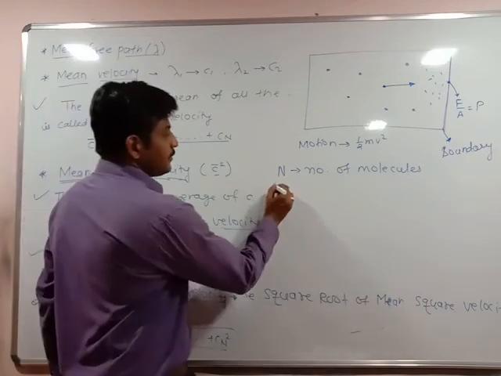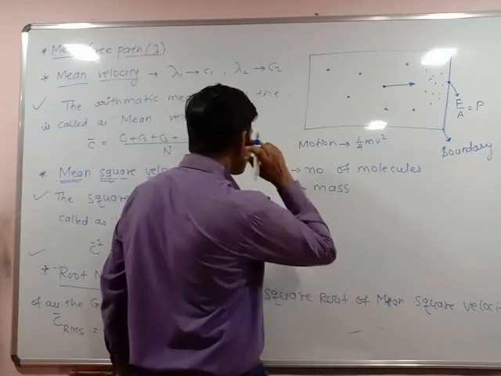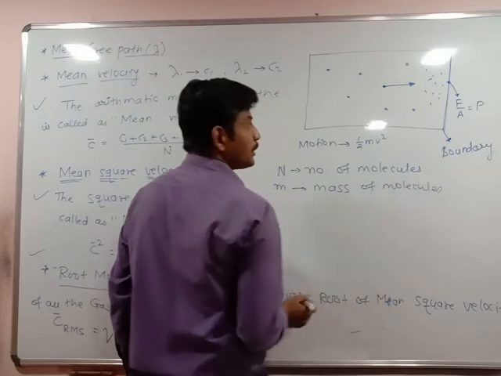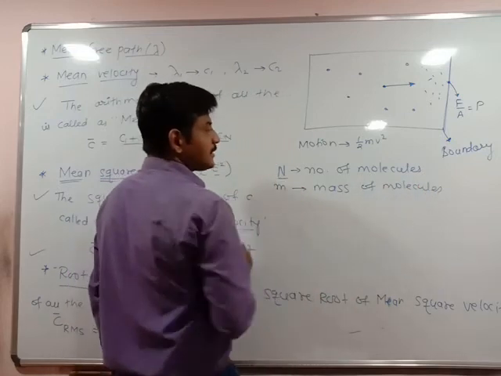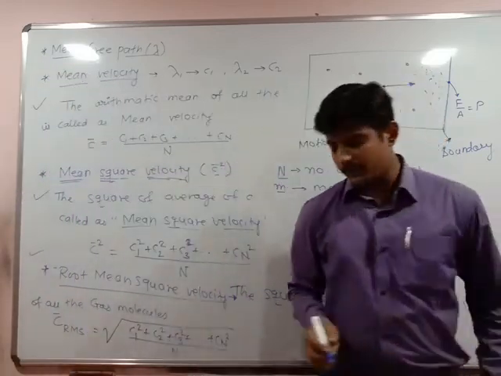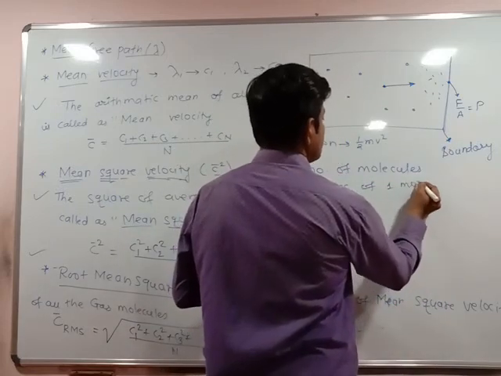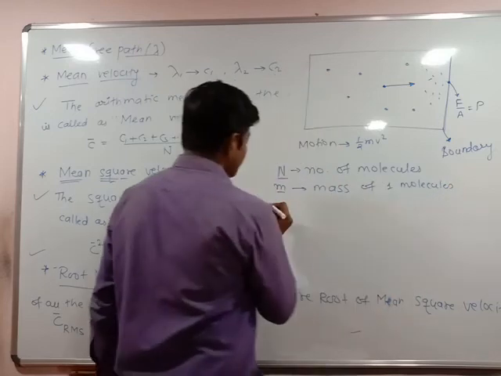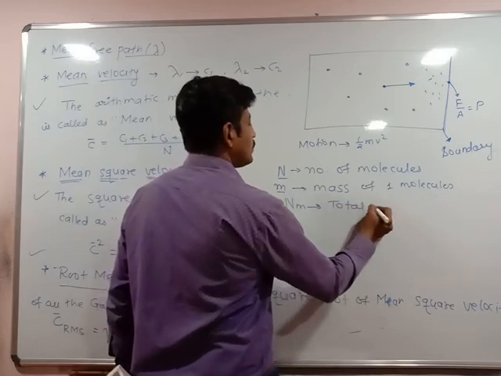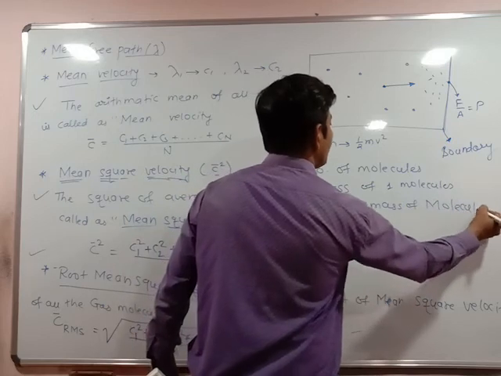This small m indicates the mass of one molecule. n indicates the number of molecules. Here can I say nm is the total mass of the system?